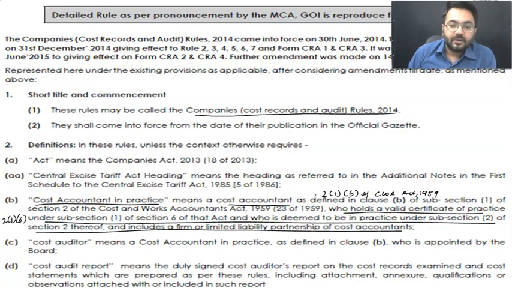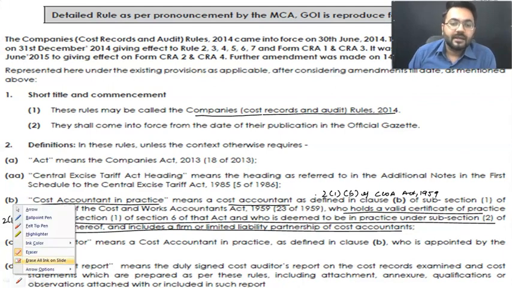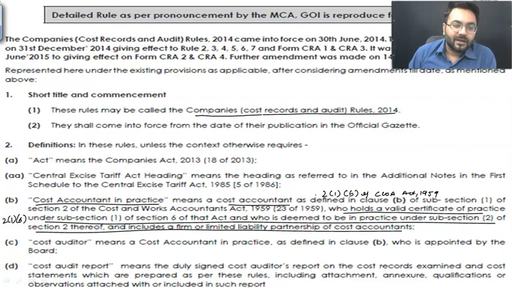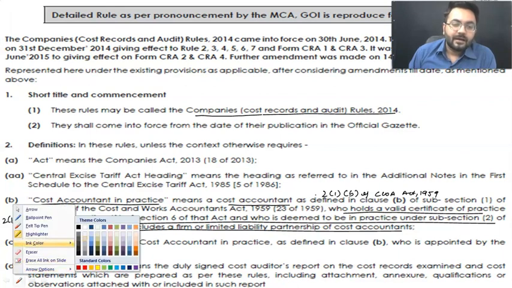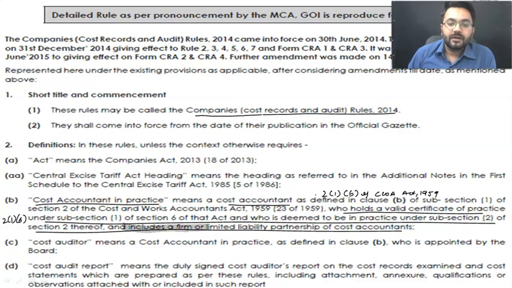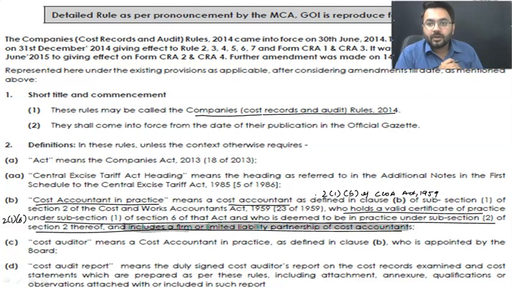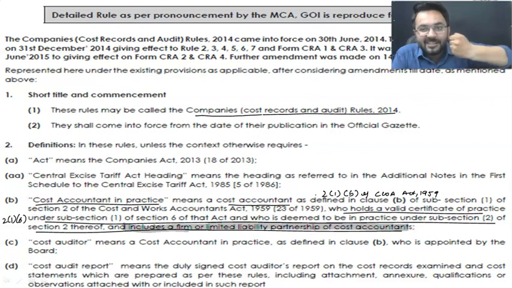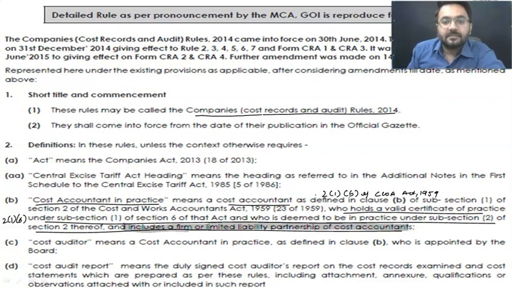It includes LLPs and firms, but generally it does not include a company, sorry. A company cannot be appointed like that. It includes a firm or LLP of cost accountants. Do remember, whenever we talk about cost auditors, it only means a partnership firm or an LLP. It does not include a company, because the phenomena are different there. In an LLP or firm, you can directly make the partners liable in case of any fraud or error. You can directly catch them. But in the case of a company, the phenomena are different.